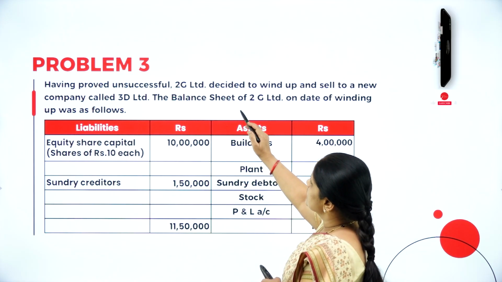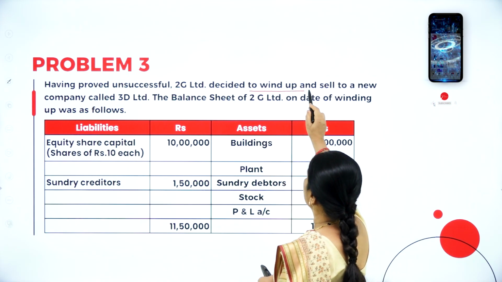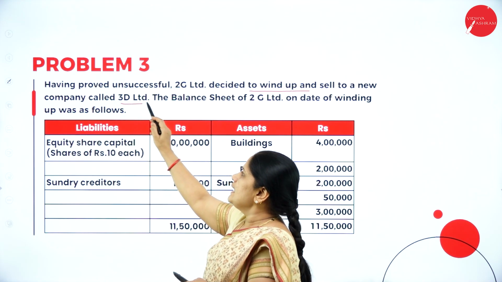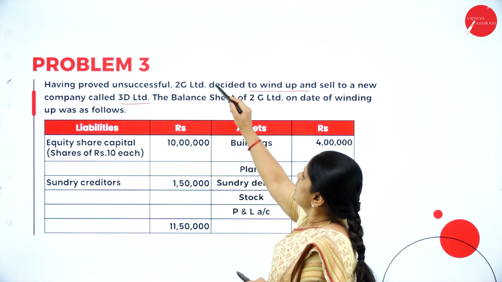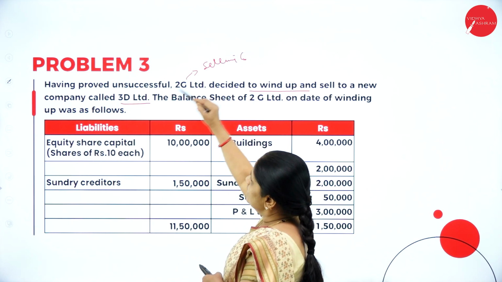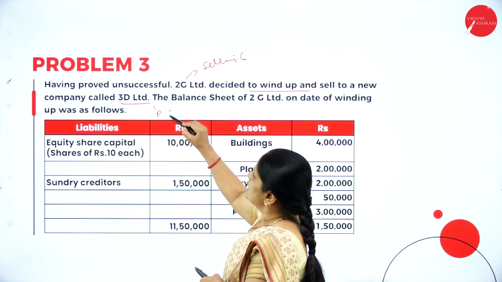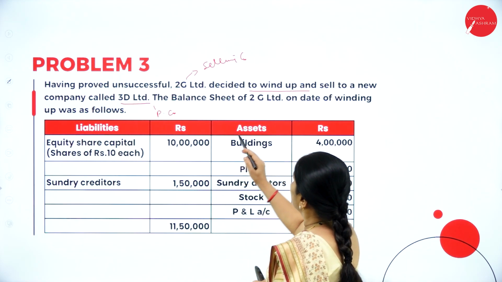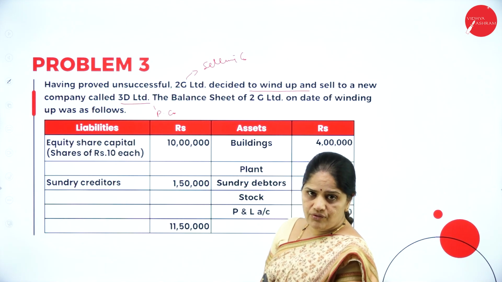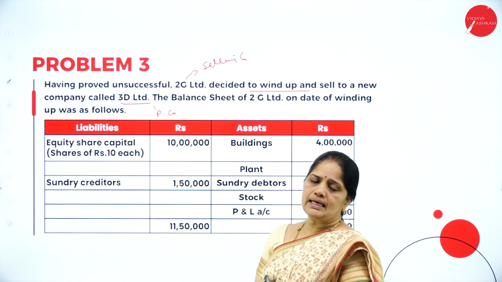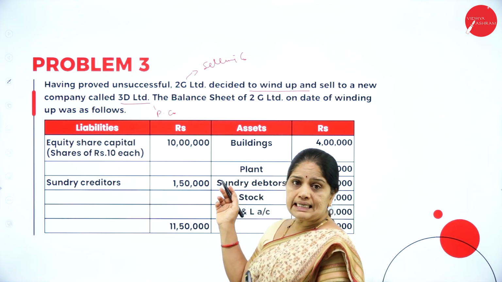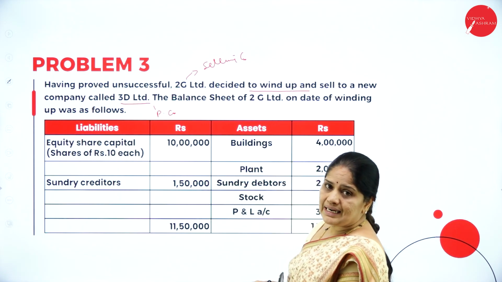Having proved unsuccessful, 2G Limited decided to wind up and sell to a new company called 3D Limited. Now 2G is the selling company and 3D is the purchasing company. The balance sheet of 2G Limited on the date of winding up was as follows. So 2G Limited is the name of the selling company and the buying company is 3D Limited. Now we have the balance sheet here.